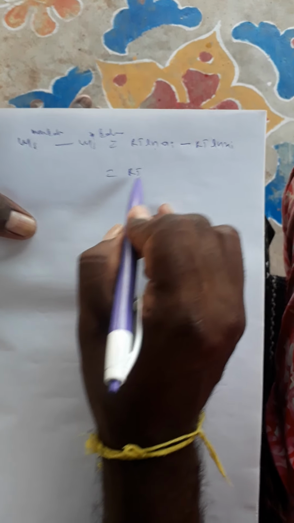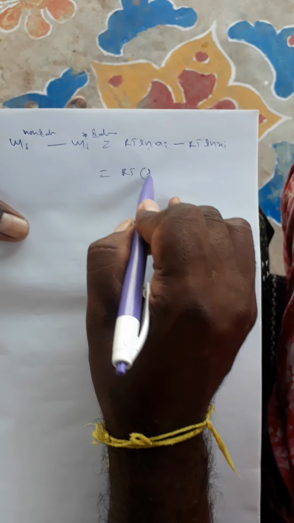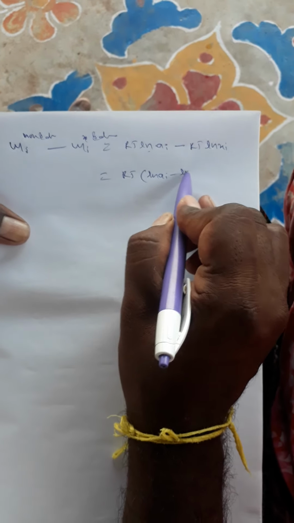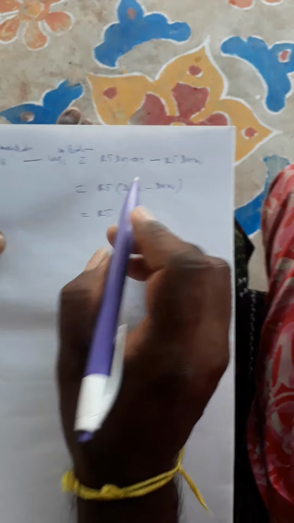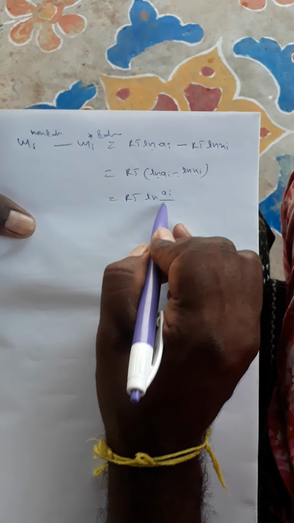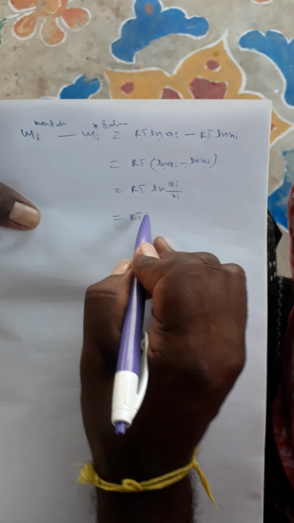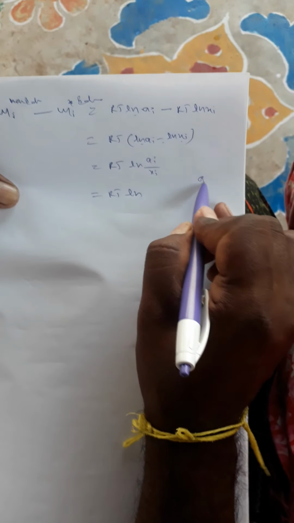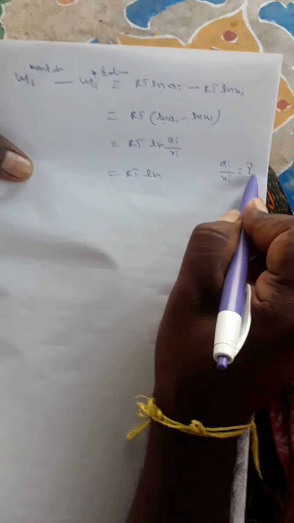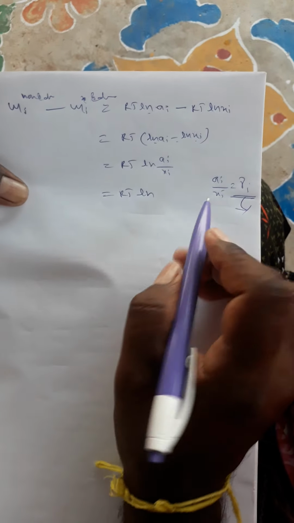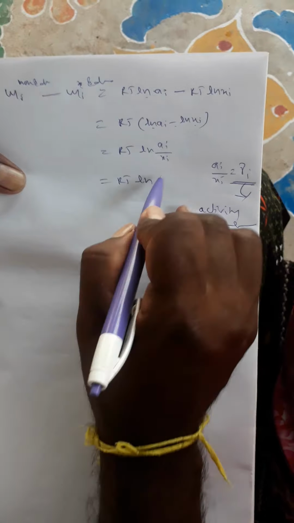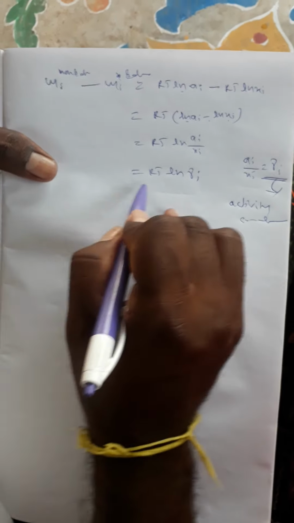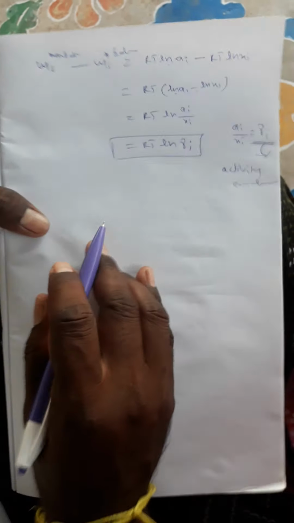Here RT is common: ln ai minus ln xi. Since ln A minus ln B is ln A by B, this is RT ln ai by xi. Here ai by xi is equal to gamma i, where gamma i is the activity coefficient.